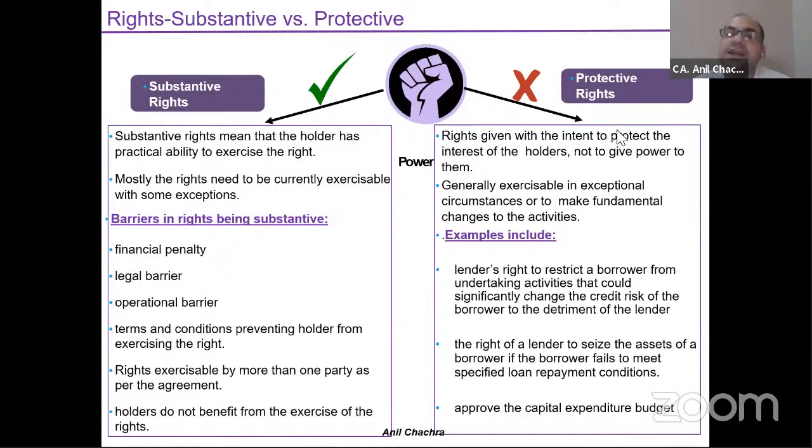The right should be a substantive right. It should not be a protective right, right? Might be that you are having a right, but under a particular law, like the insolvency code, you can't apply your rights onto the company in which you have invested. So that means these are not substantive rights. I can't say that I am having control over your company, right? So this is called substantive rights. I have the ability to exercise those rights on a practical basis, but they should not be protective rights, that is, the protections which have been given by law or by contractual arrangement. It should be on a practical basis.